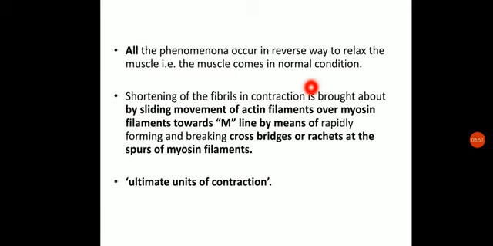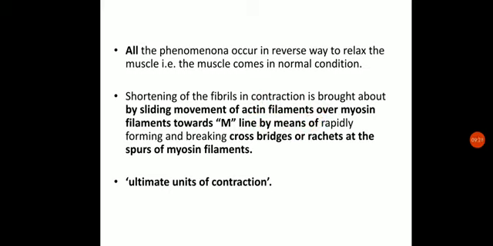And the actin filaments of the I bands will move far from each other, and even the Z line will now move far from the myosin filaments. These are all the things just opposite to the contraction that will happen. Now the shortening of the fibril in contraction is brought about by the sliding movement of the actin filaments.